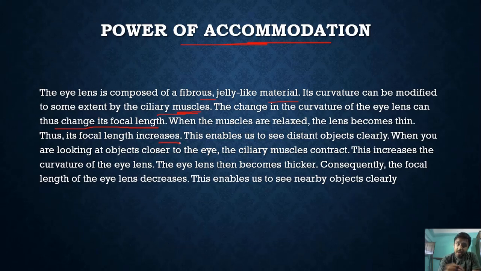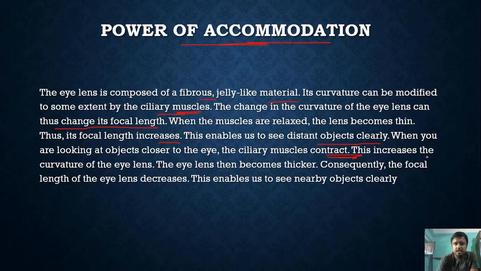When the muscles are relaxed, the lens becomes thin. When the muscles are not relaxed, the lens becomes thick. This enables us to see objects at different distances clearly. When you are looking at objects closer to the eye, the ciliary muscles contract. When you see an object within 25 to 50 centimeters, the ciliary muscles contract. When you are seeing an object that is 100 meters away, the ciliary muscles relax.